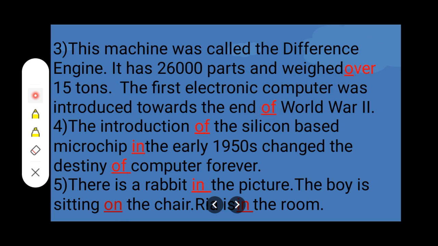So our answer will be, this machine was called the difference engine. It has 26,000 parts and weighed over 15 tons. The first electronic computer was introduced towards the end of World War II.